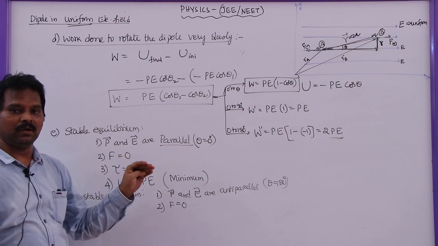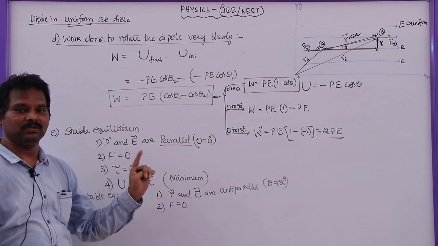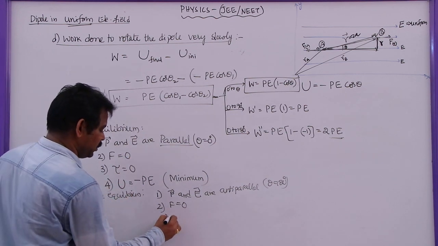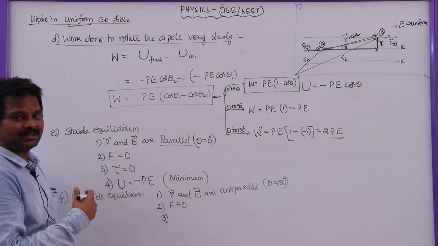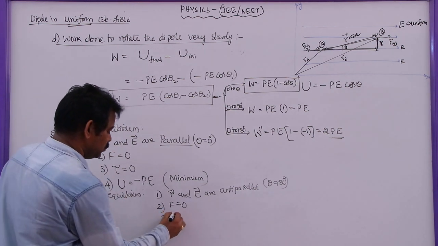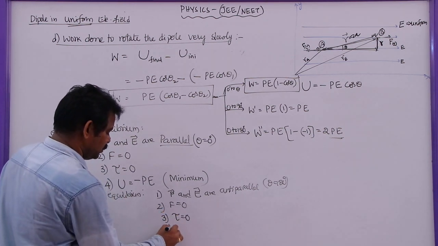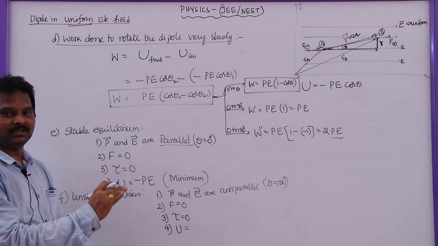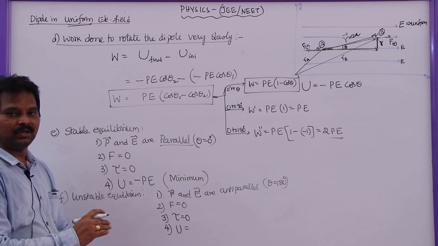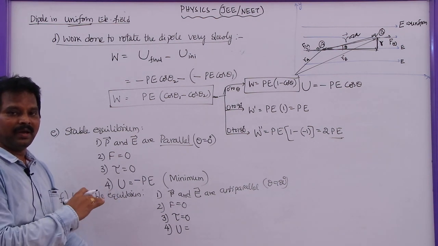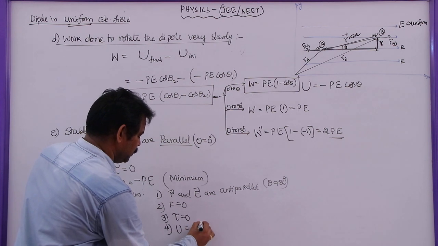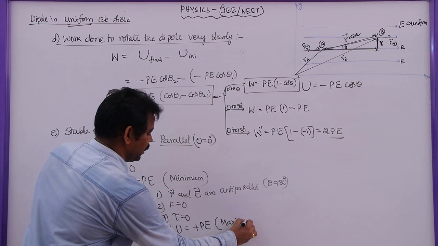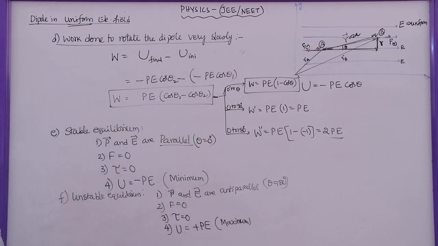In any uniform electric field, the dipole will not experience any net force. The torque for anti-parallel is PE sin 180, and sin 180 is also 0, so torque will be 0. But the potential energy is minus PE cos 180, and cos 180 is minus 1, so minus PE into minus 1 will be plus PE, which is the maximum potential energy.